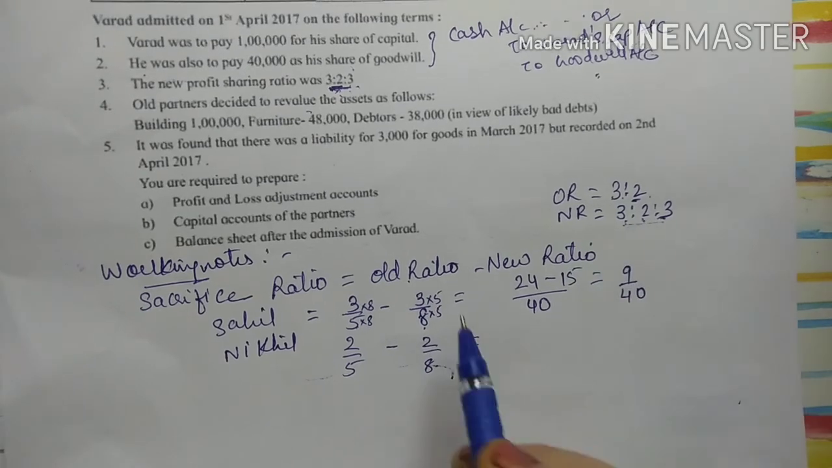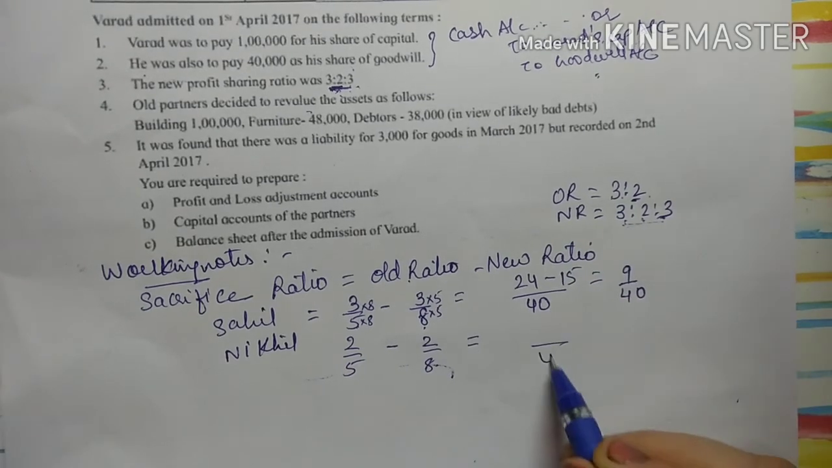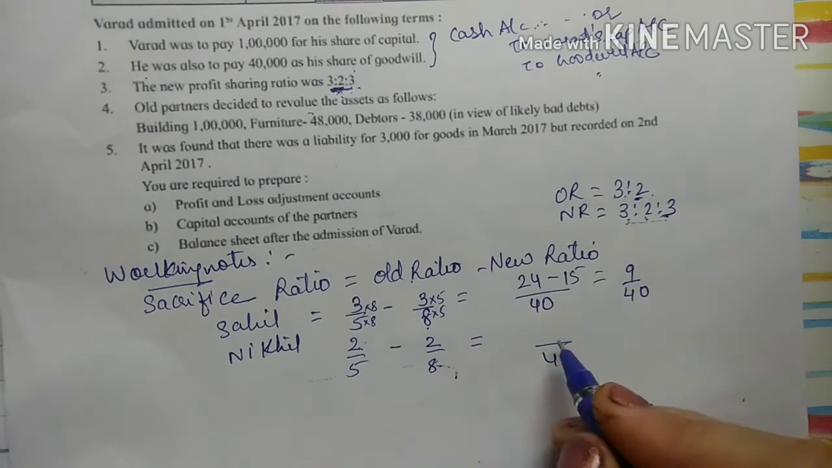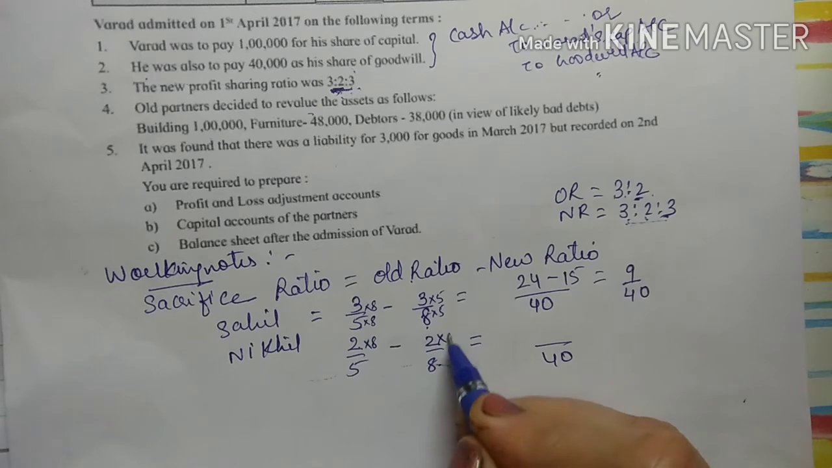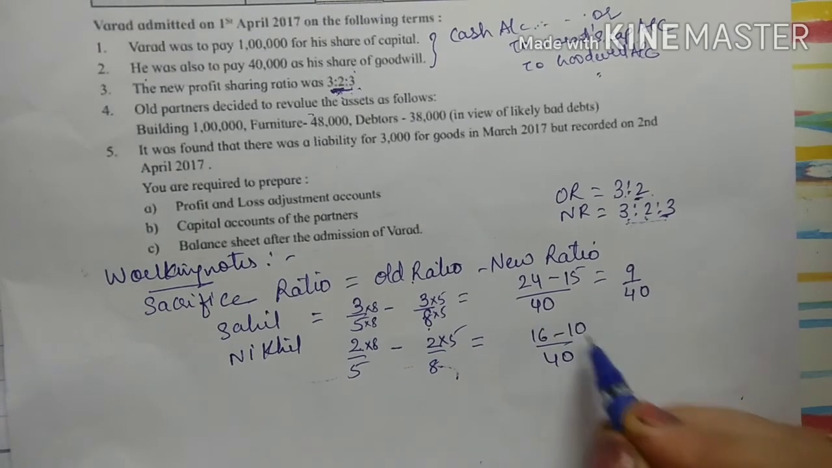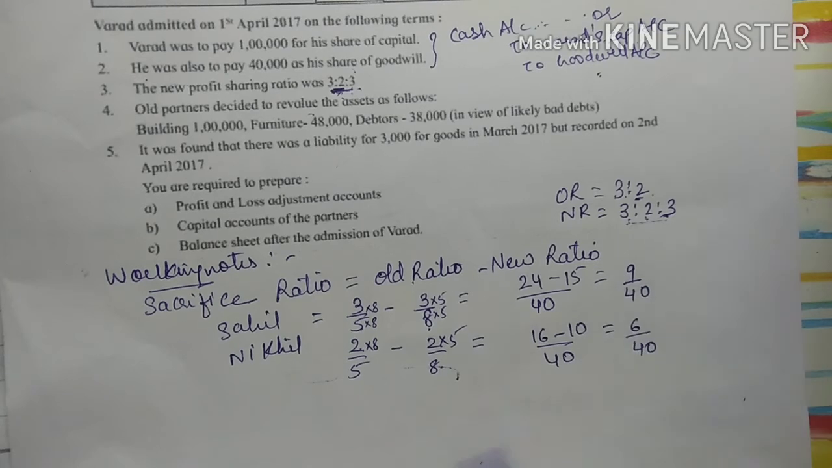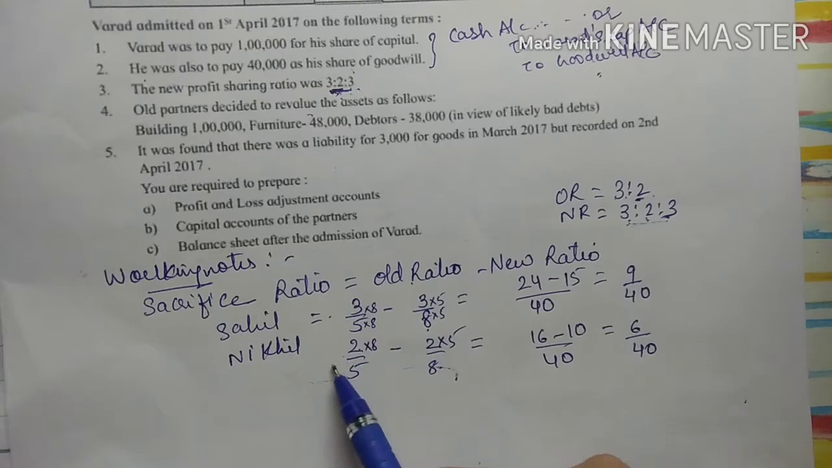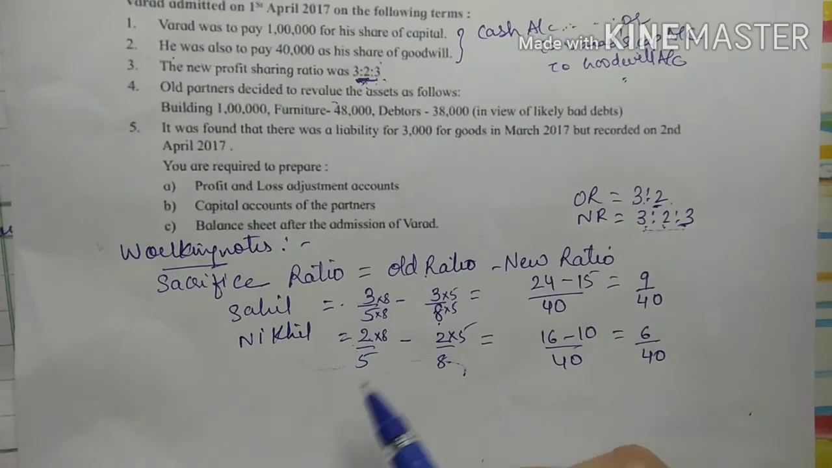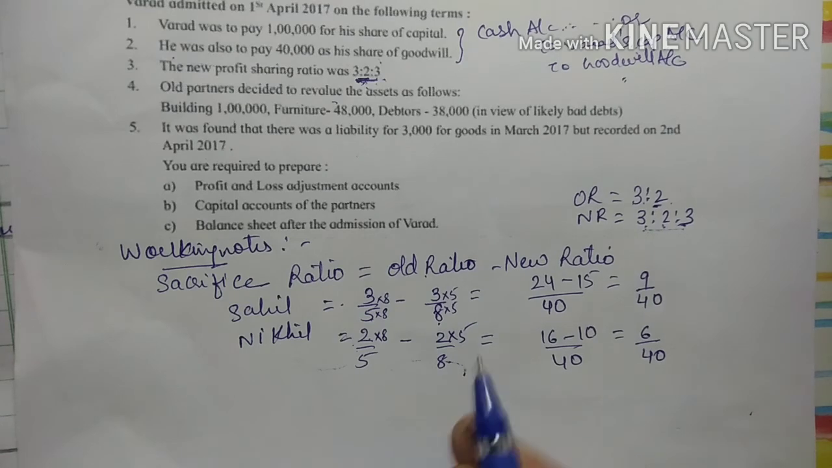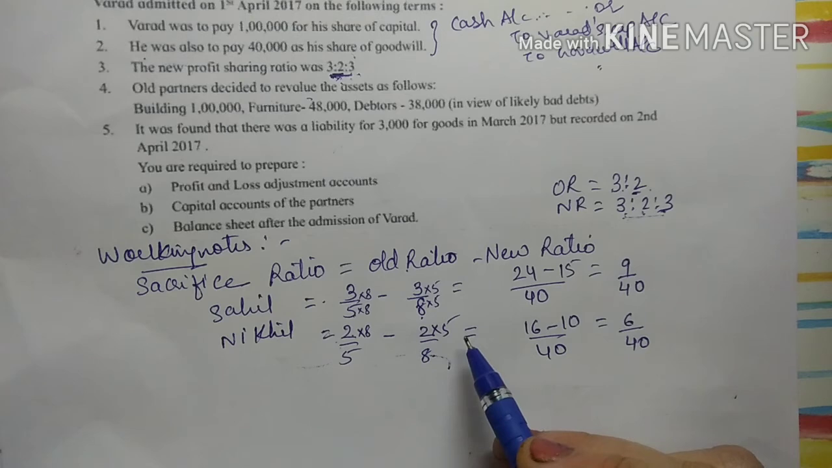Now for Nikhil, see Nikhil, old ratio is 2/5 minus new ratio is 2/8, right? ये तीनों का टोटल करेंगे तो कितना आएगा? 8. So again I have made the denominator equal, so there will be cross multiplication. This will be multiplied by 8, this will be multiplied by 5. So 2 8s are 16, 2 5s are 10. So what I will get? 6/40. Whenever you calculate the sacrifice ratio, you have to calculate only the older partners, because old partners are the partners who are sacrificing, right? वो अपना पार्ट sacrifice करके न्यू पार्टनर को दे रहे हैं, तो आपको न्यू पार्टनर का sacrifice ratio नहीं निकालना होता है. You have to just calculate for the old partners.